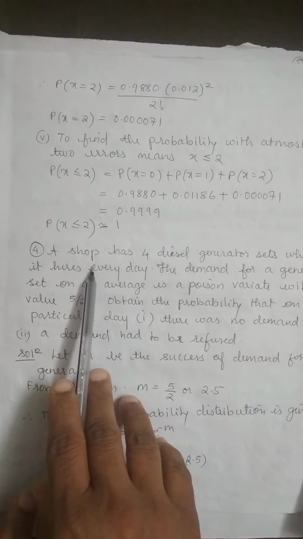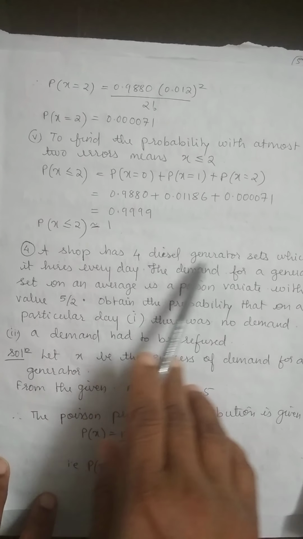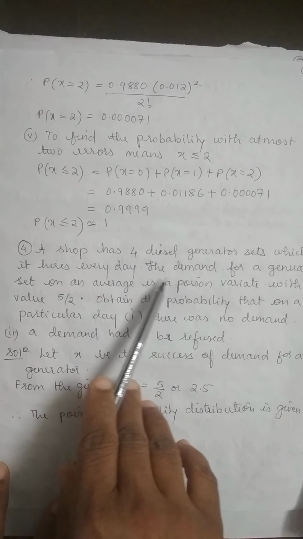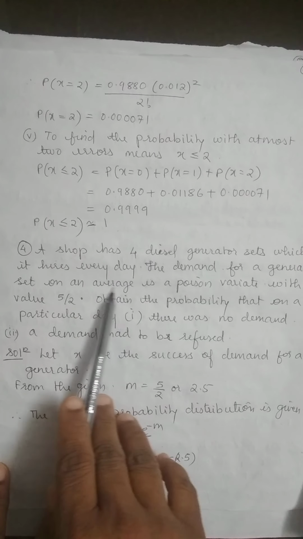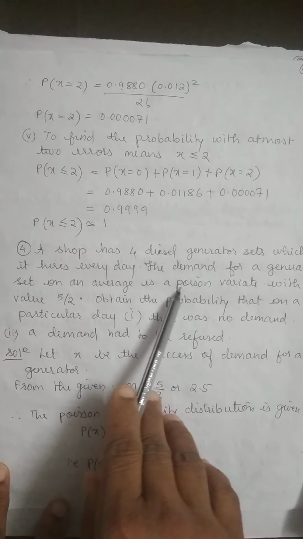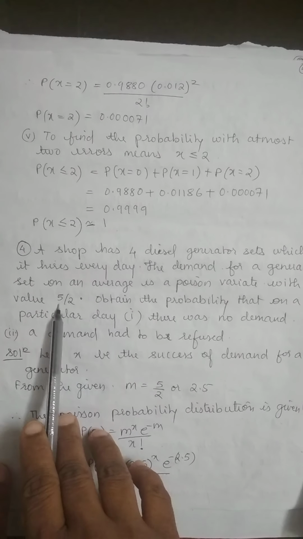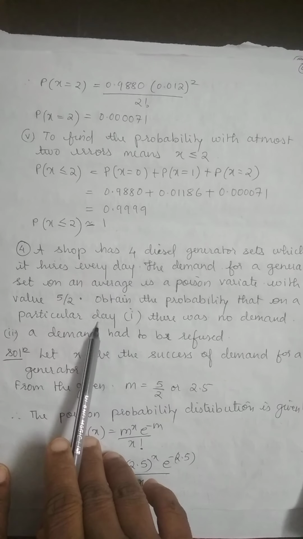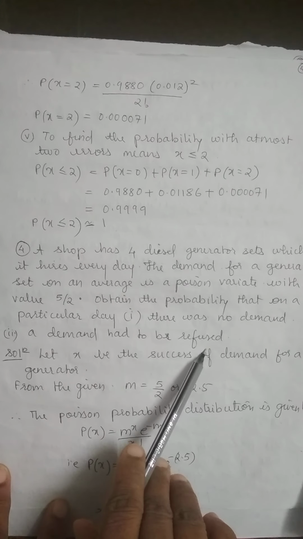Next, this is a very important problem. A shop has 4 diesel generator sets which it hires every day. Hires means it gives on rent. The demand for a generator set on an average, when they say average it means mean, is a Poisson variate with value 5/2. Means m is given to you. Obtain the probability that on a particular day there was no demand. Second one is a demand had to be refused.